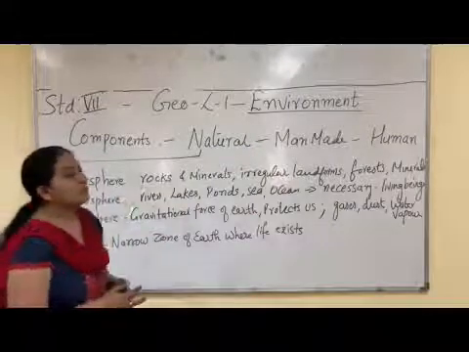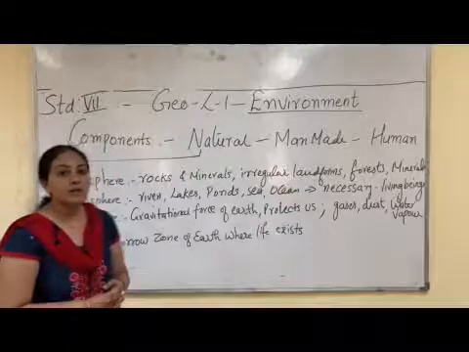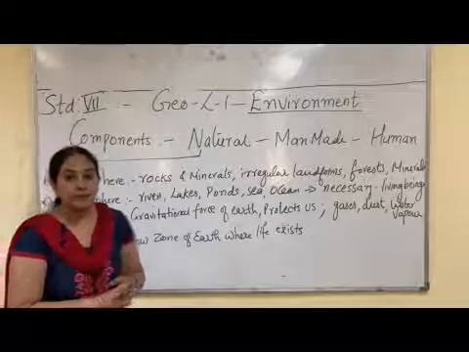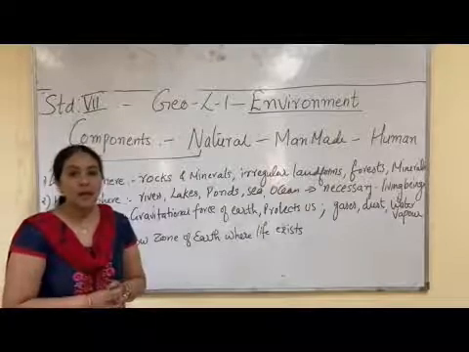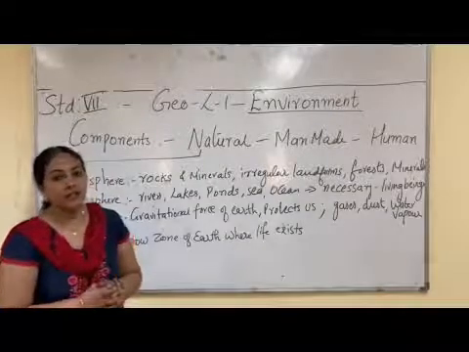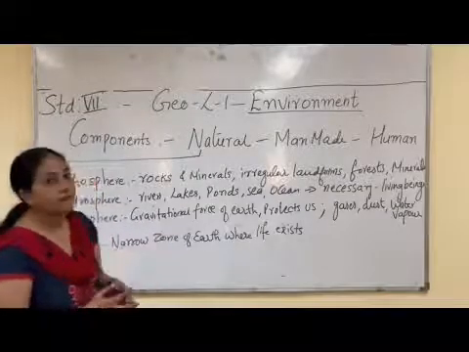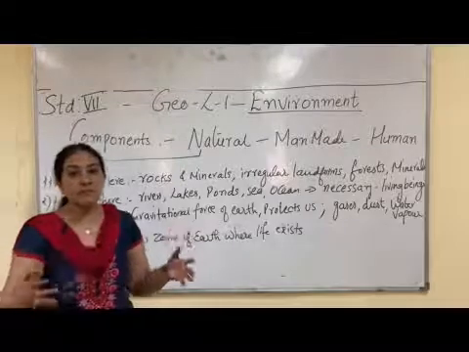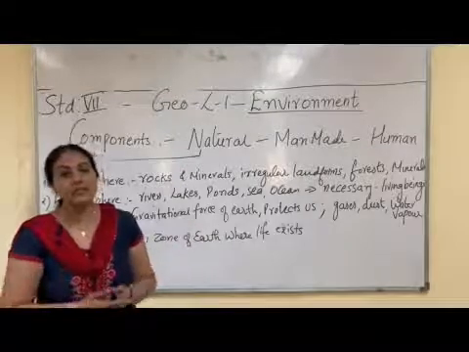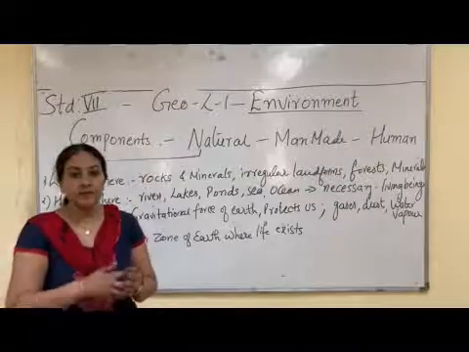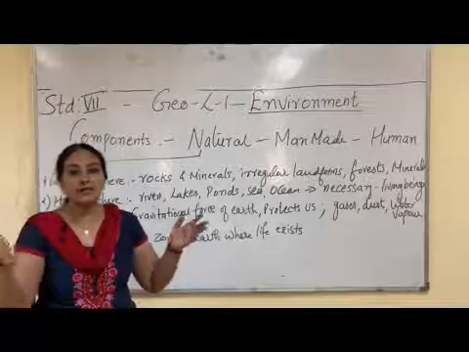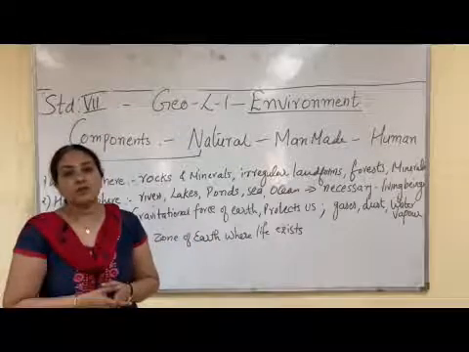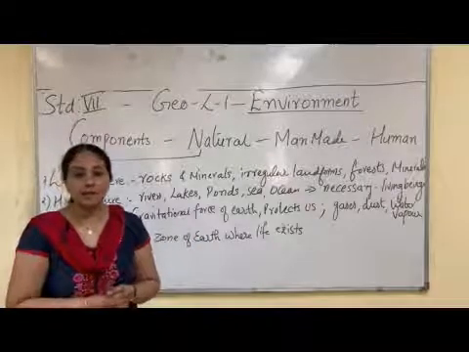So now we can divide environment into different components. There are three components of environment: natural environment, man-made environment and human environment. Natural environment means anything which is found in nature, which is a free gift of nature. Air, water, soil, plants, animals, birds, all these constitute the natural environment.